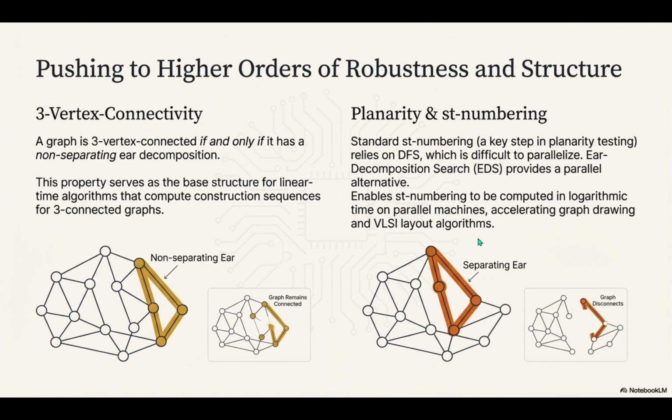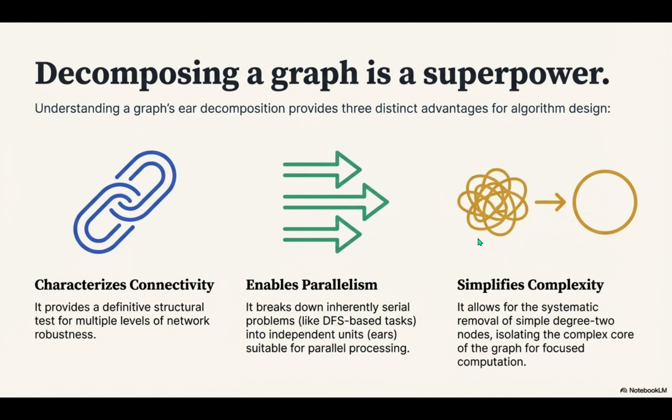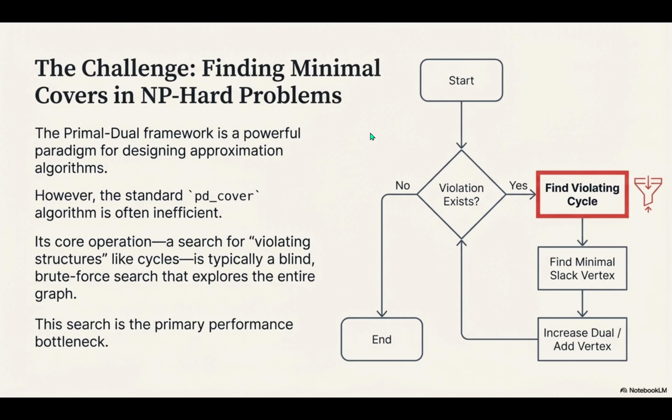Okay, let's take all this incredible theory and smash it up against a really hard problem. Yeah. One of the classic NP-hard problems, finding minimal covers. Yes. This is where you see the theory turn into a massive practical breakthrough. A lot of powerful approximation algorithms for NP-hard problems use something called the primal-dual framework. In this framework, it works by iteratively searching for violating structures, right? Correct. And those violating structures, the things that tell you your current solution isn't quite right, they're almost always cycles.